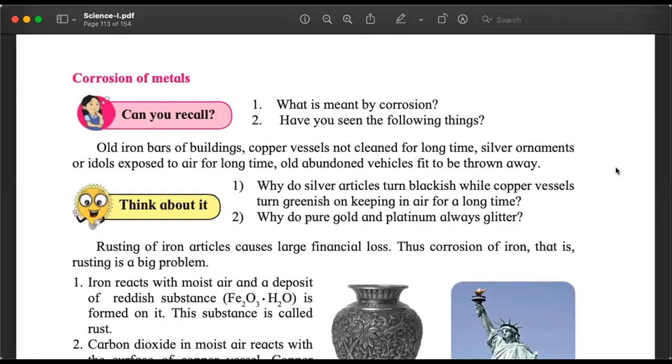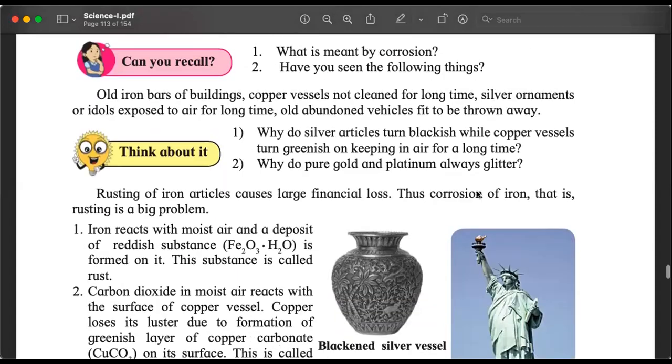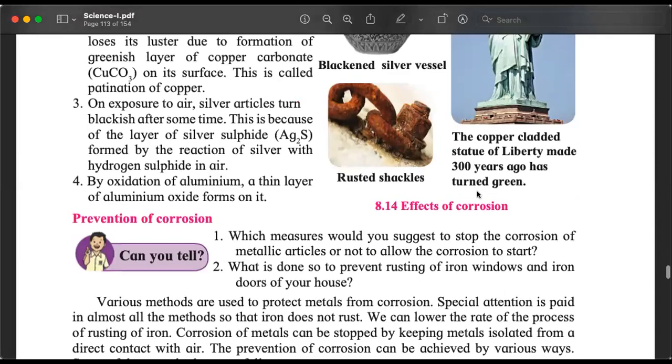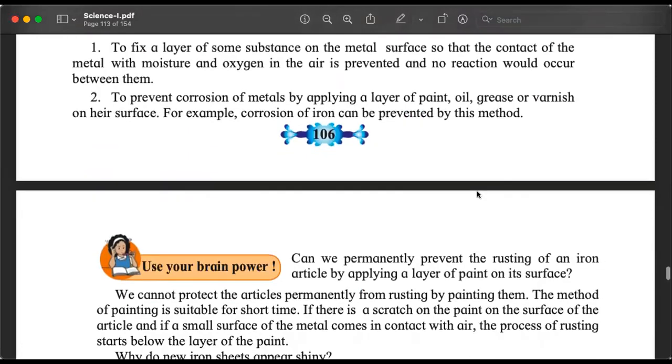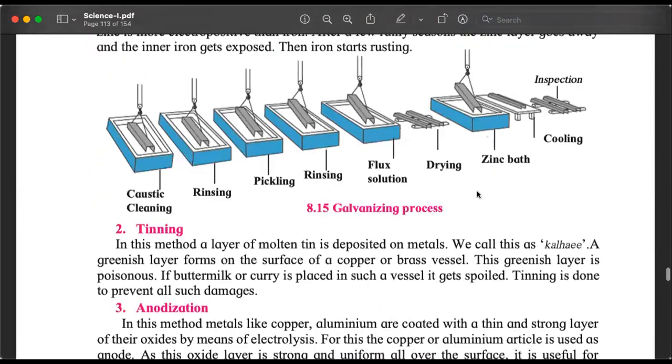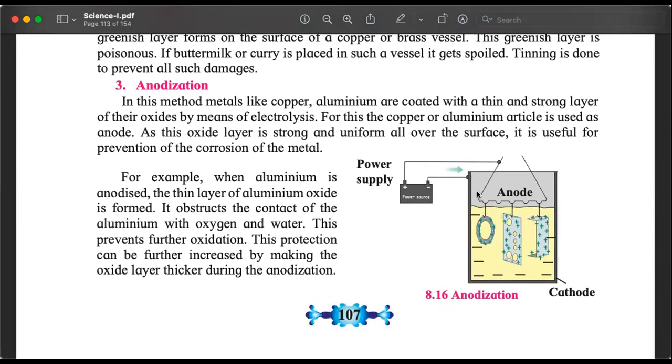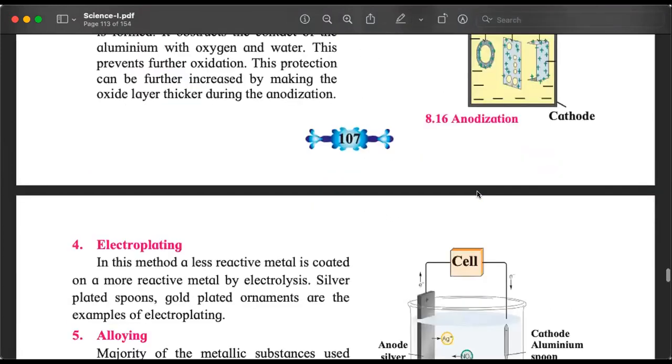We will stop here for now for today. For the next class for science, which will be tomorrow morning at 8:30, you will come prepared. In addition to completing the homework questions, you will come prepared by reading this content on page number 106, 107 and 108, which talks about corrosion. Read this in the context of what we have studied in chapter number 3, corrosion, and we studied rusting of iron in so much detail in chemical reactions.